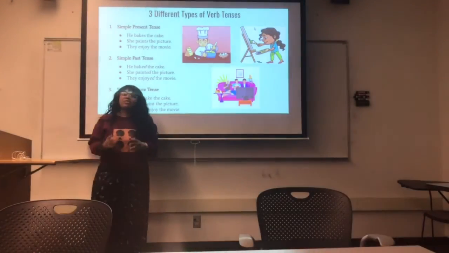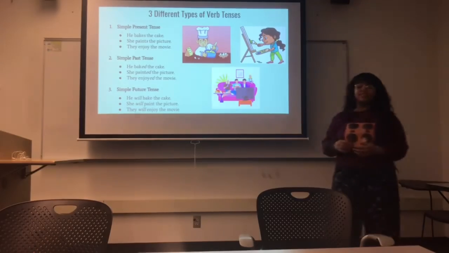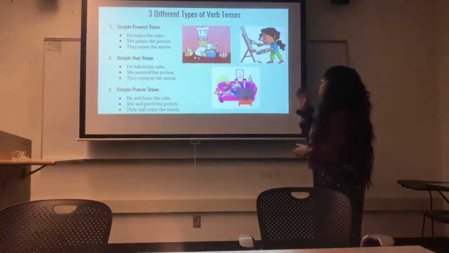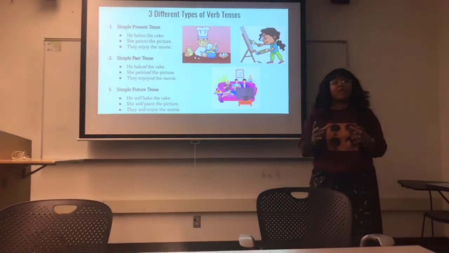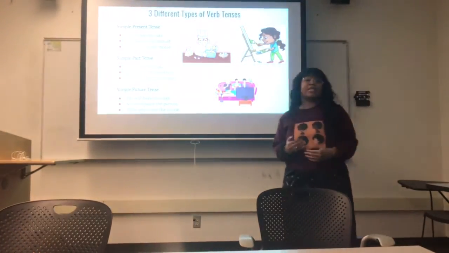So there are basically three different types of verb tenses. You have your simple present tense, your simple past tense, and your simple future tense. Present tense basically means that the verb is describing something that is happening right now. It is currently taking place.